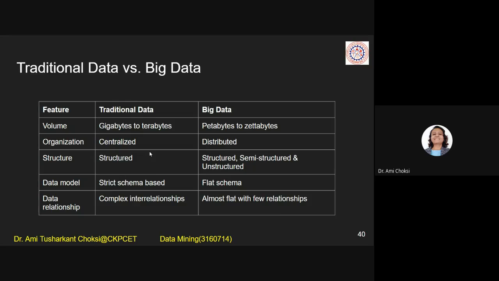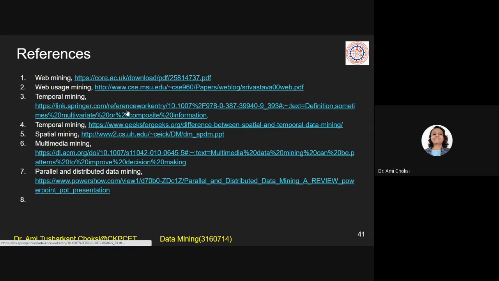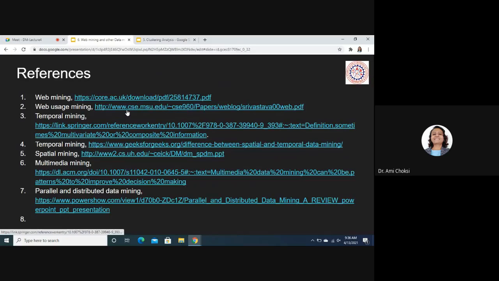Structure: for traditional data, it is structured, but for big data, it is structured or semi-structured or unstructured. Data model: for traditional data, it is strict schema based, whereas for big data, it is flat schema. For data relationship, for traditional data, it can be complex interrelationships. For big data, it will be almost flat with few relationships, right? And that's all for this particular chapter, that is 6.1.